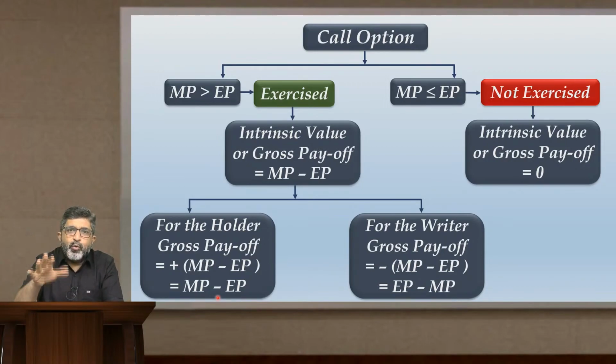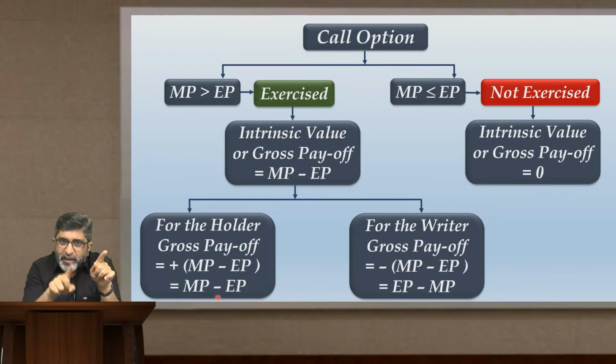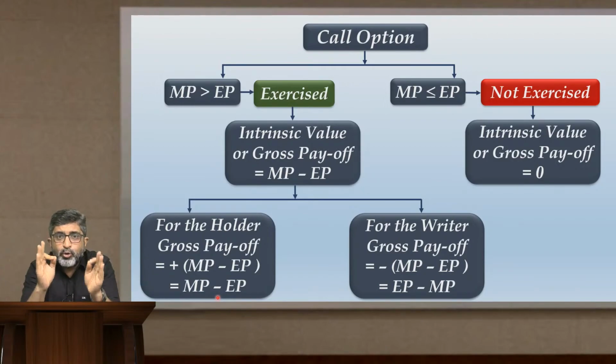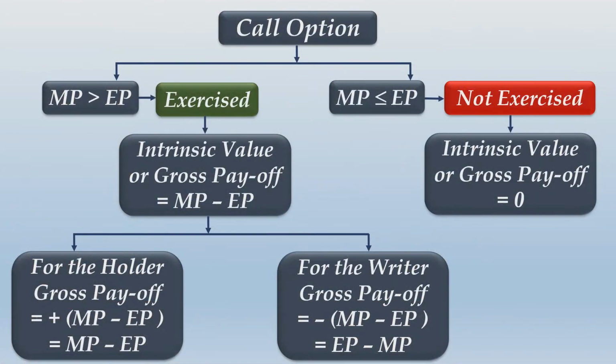Always look into what is the value of a call option when it is exercised. The value of a call option when it is exercised is MP minus EP. Put that within brackets. For the holder, outside the bracket put a plus sign. For the writer, outside the bracket put a minus sign. That's all. That is how you should logically move step by step. So I'm giving you a moment. Please note it down if you haven't written it yet, and let me know once you are done with it.